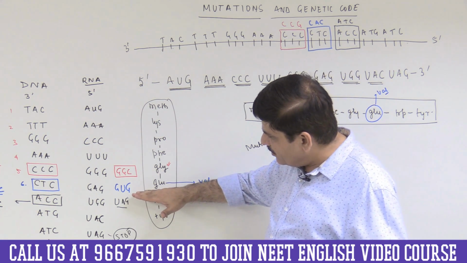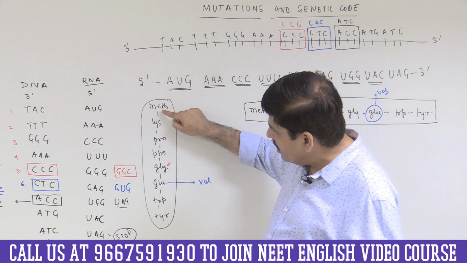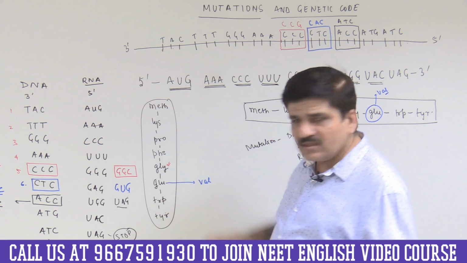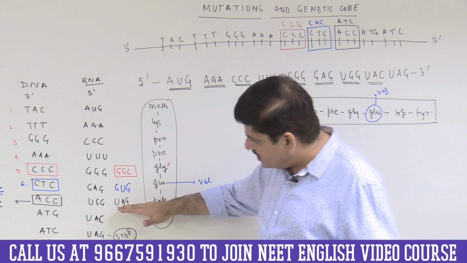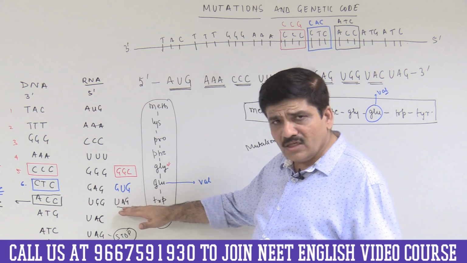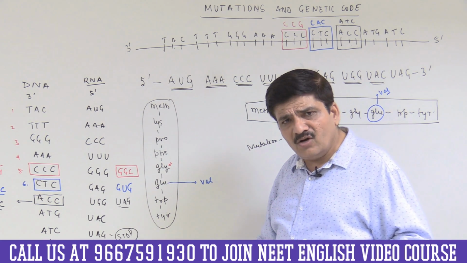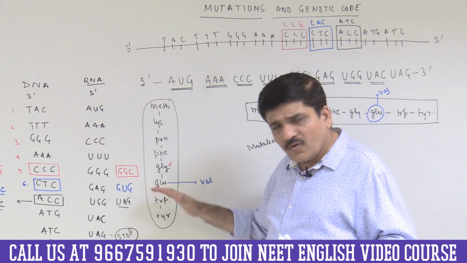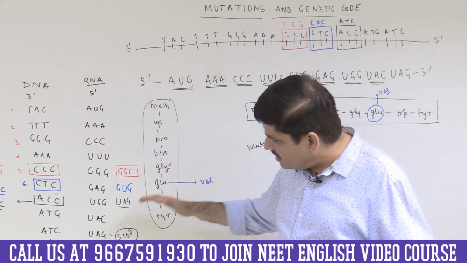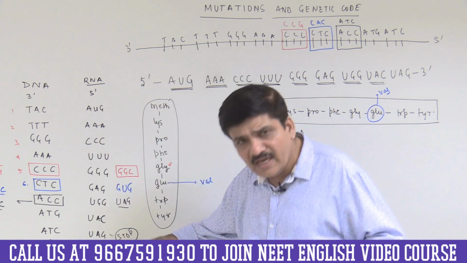This is where the peptide synthesis will stop, and the peptide will have only 1, 2, 3, 4, 5, 6 amino acids, because this has resulted in the formation of a stop codon. Nothing else will be formed after this, because translation begins with AUG, and you will not find AUG later on.